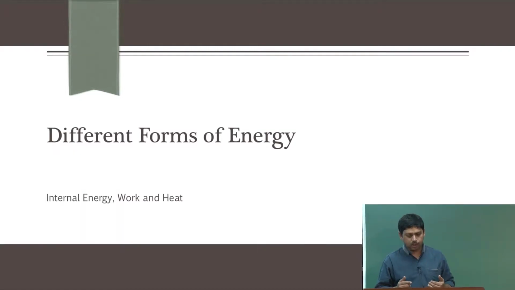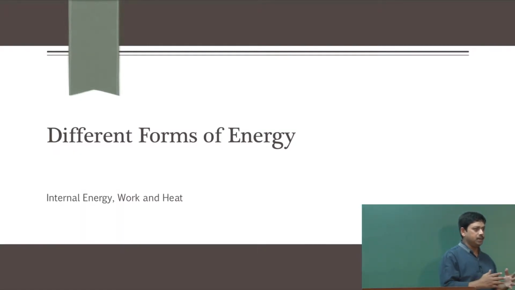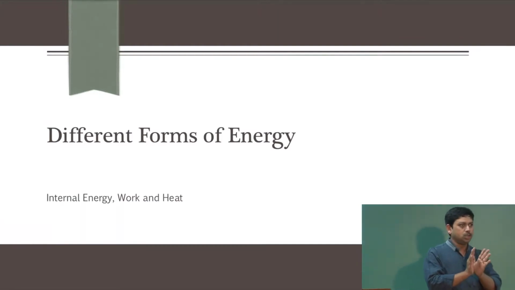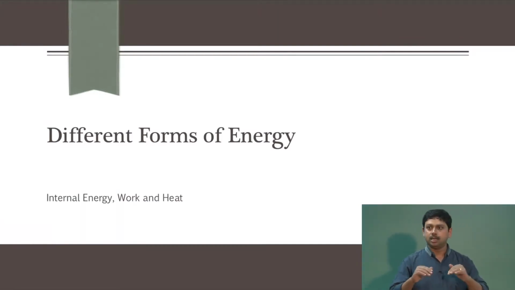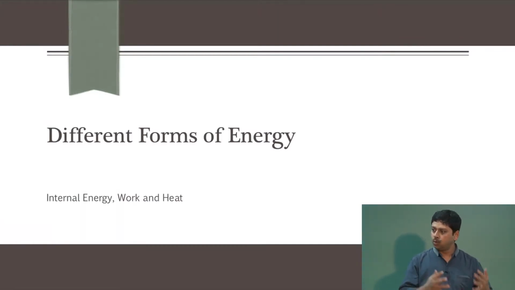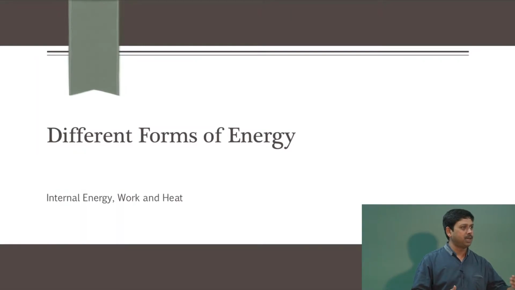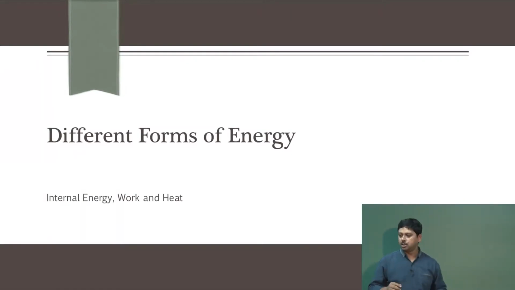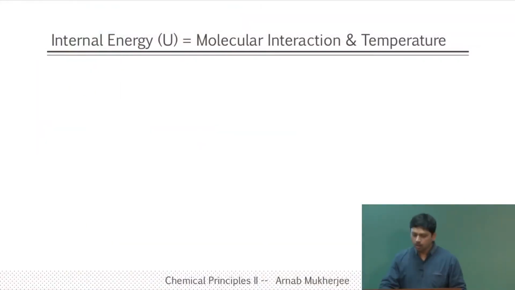So it turns out that energies can be distinguished into 3 different types. One is internal energy of the system, another is work, another is heat. Although we will see that they are all the same, one can distinguish one from the other by using certain measures. First we will discuss internal energy of the system.